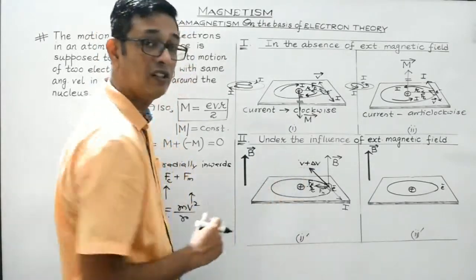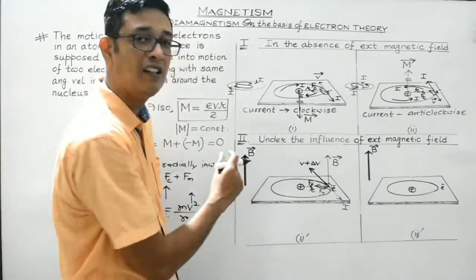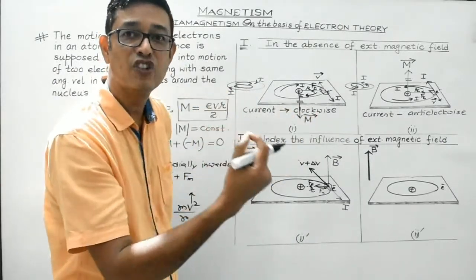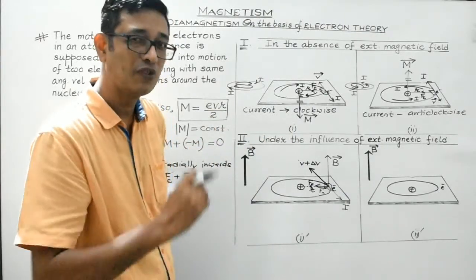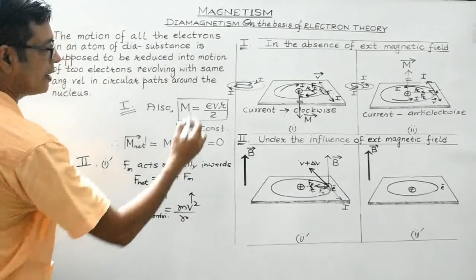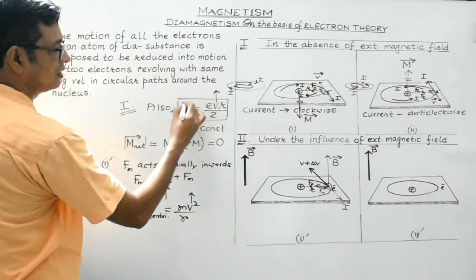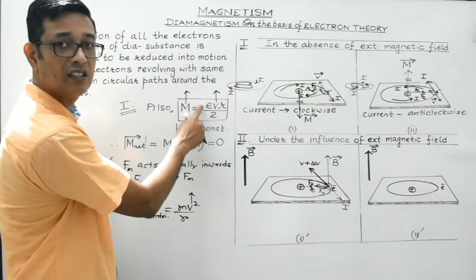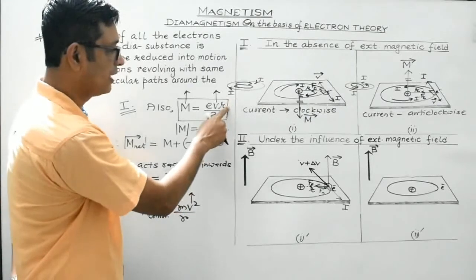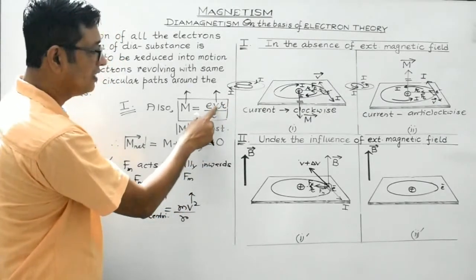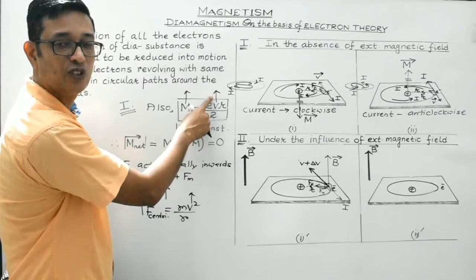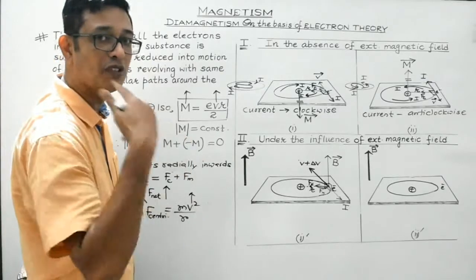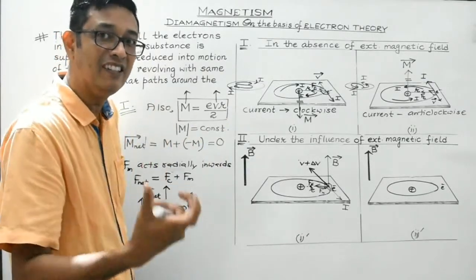So now under the influence of this external magnetic field, the electron tends to revolve around the nucleus with larger orbital velocity. So its velocity increases. Now what happens is, with the increase in the velocity, the magnetic moment also increases because rest of the terms are constant. E is constant, the electron revolving in the circular orbit of the same radius, 2 is constant. So with the slight increase in the orbital velocity of the electron around the nucleus, the magnetic moment constituted due to the revolution of the electron around the nucleus also slightly increases.